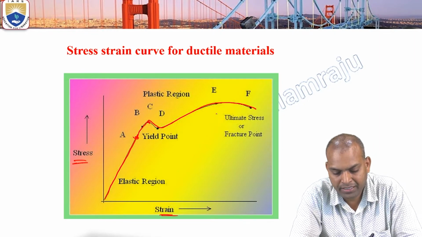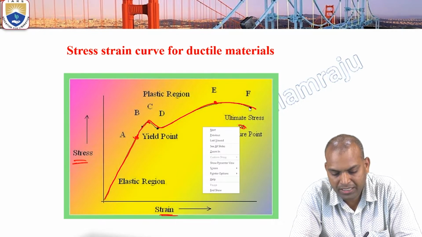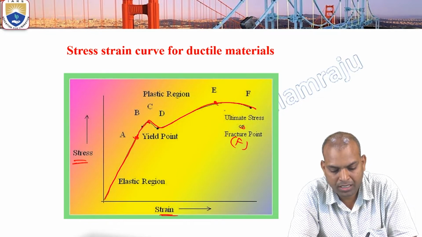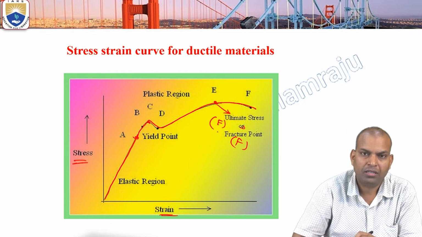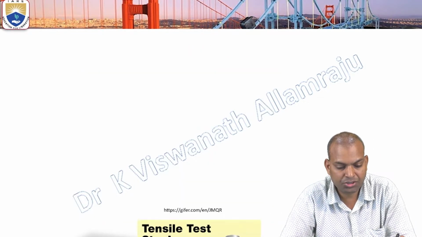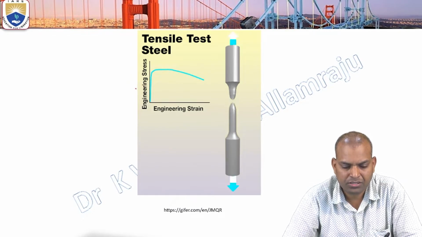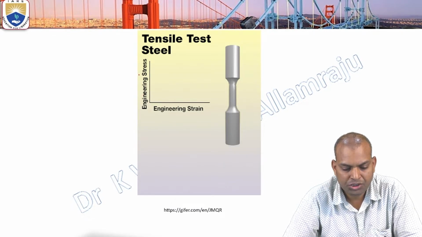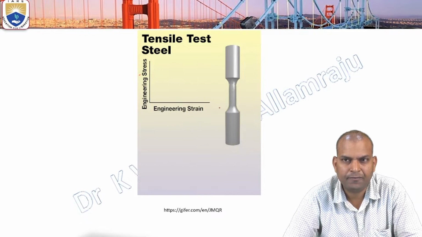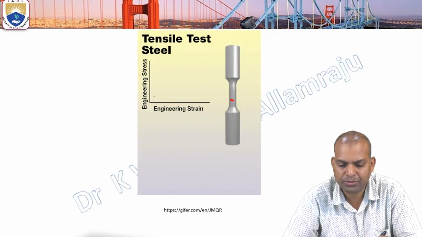Here is the ultimate tensile stress. E is the ultimate stress, and F is the fracture point. This is the plastic region, and within the elastic region, this is the strain. In the tensile test of ductile materials, stress is on the Y axis and strain on the X axis. When the tensile load is applied to the specimen, there will be necking. This is known as the necking point, and after that fracture takes place.